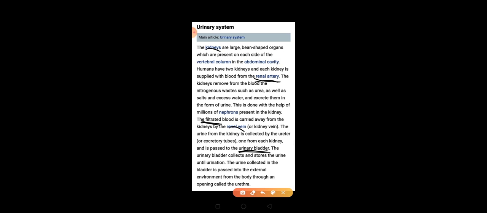Tomorrow we'll see the function of nephrons. We just saw that the nephron is the main unit which is doing its function, but what exactly is the nephron doing, what exactly is the diagram of the nephron, what does the nephron look like? All this we'll do in tomorrow's lecture. So today just learn the diagram of the excretory system of human, and whatever content I did from NCERT, make proper notes and study at home.